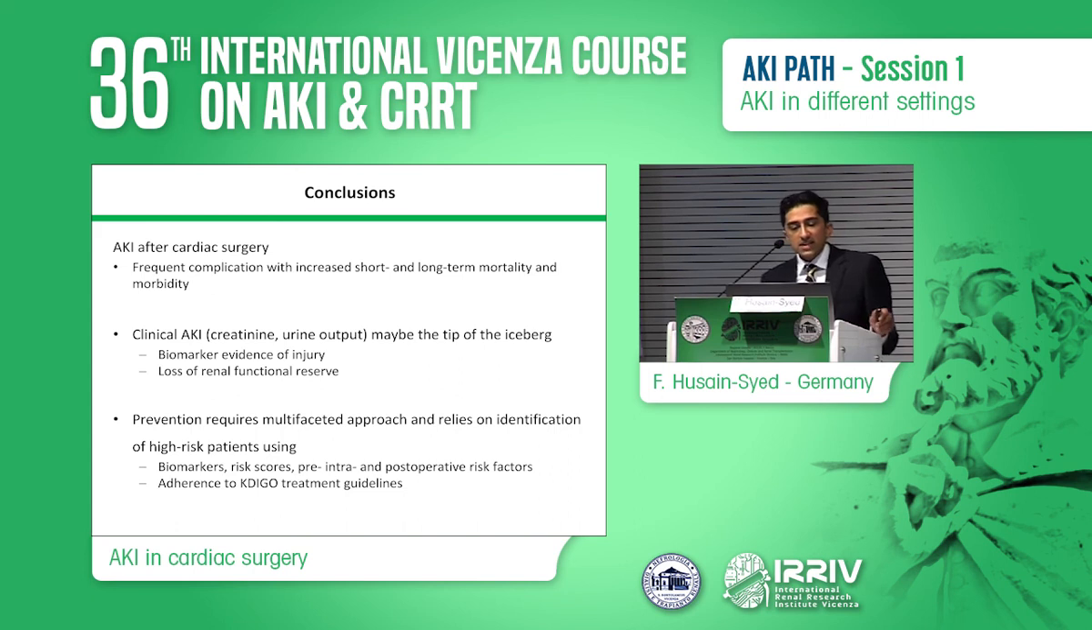So to come to an end, AKI after cardiac surgery is frequent. Clinical AKI may be the tip of the iceberg, and we have biomarker evidence of injury. And the loss of renal function reserve is a very interesting phenomenon, both in terms of identifying the high-risk patient before he goes to surgery and also monitoring them in the long run. And prevention of cardiac surgery-associated AKI is not that easy, and it relies on identification of high-risk patients. For that, we have different strategies: biomarker risk scores, and identification of pre-, intra-, and postoperative risk factors. And adherence, finally, to the KDIGO guidelines seems to protect those patients.